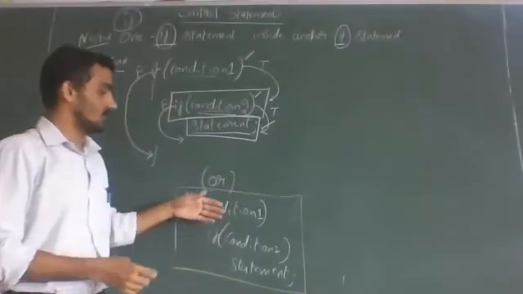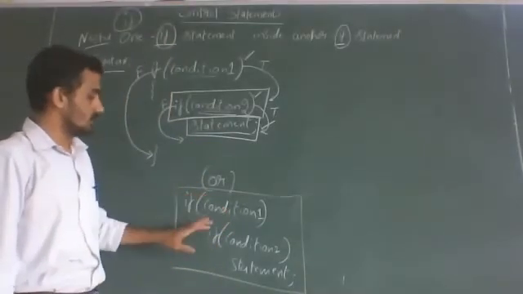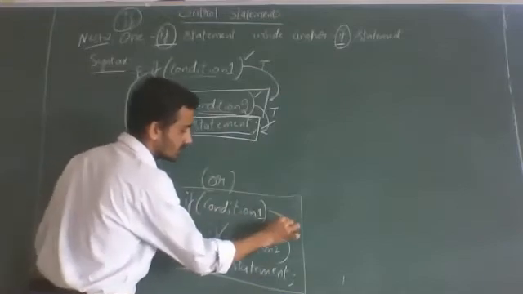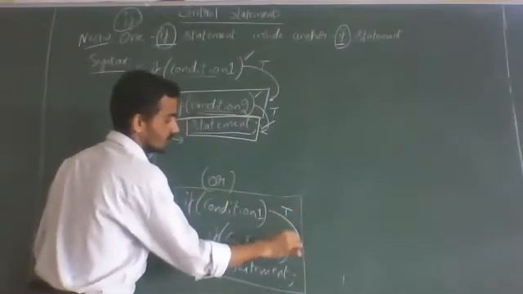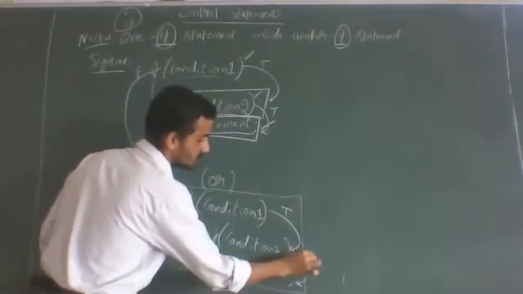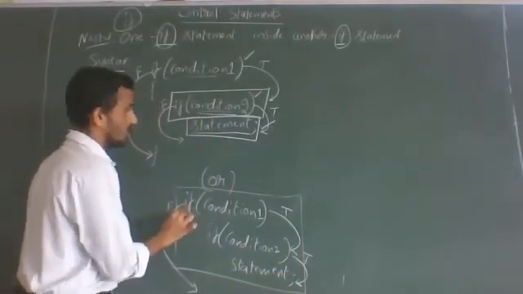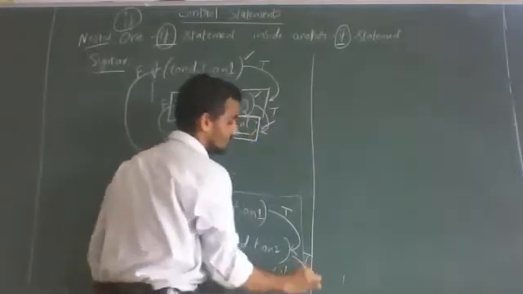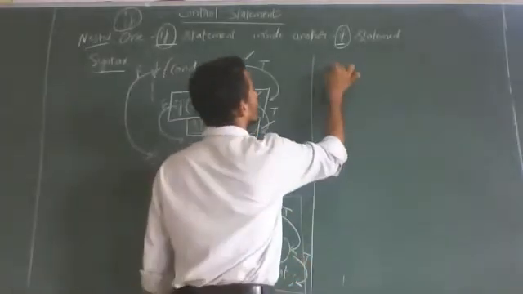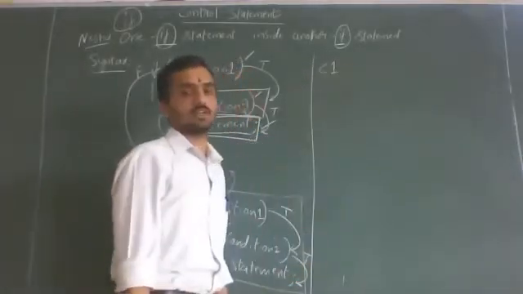Anyways, let us discuss this also. This statement is executed if the first condition is true, and if the condition is true. If the condition is false, come out of the loop. See here we have 3 cases. I'll write C1, which means condition 1, in short form.